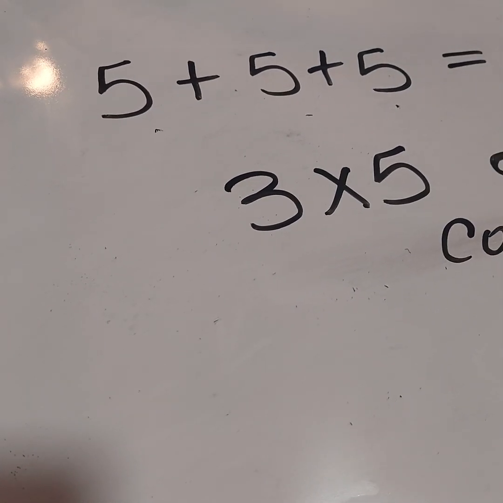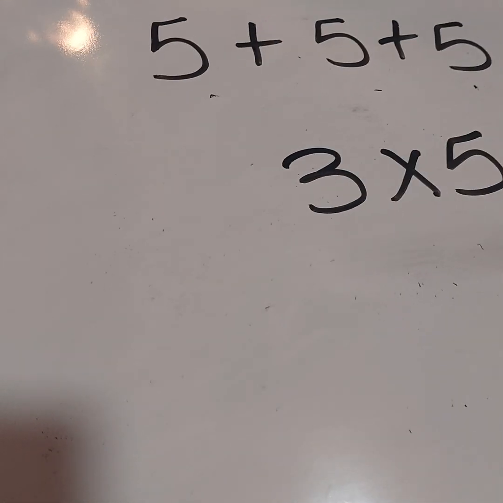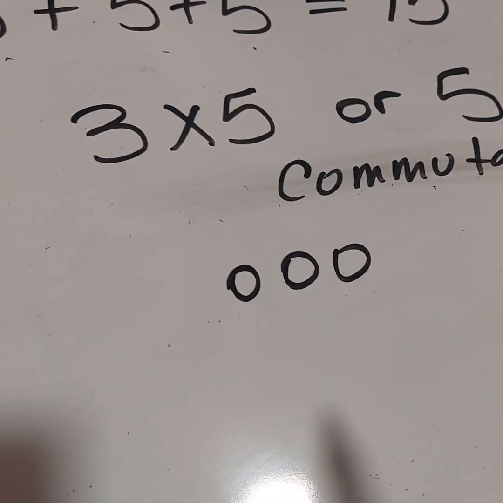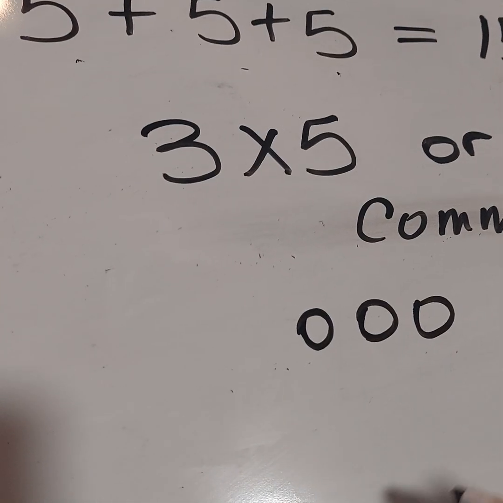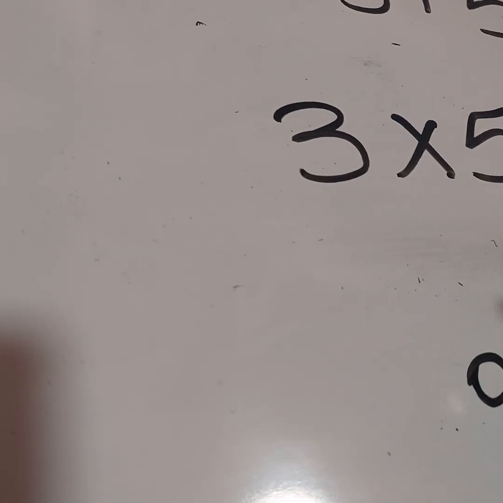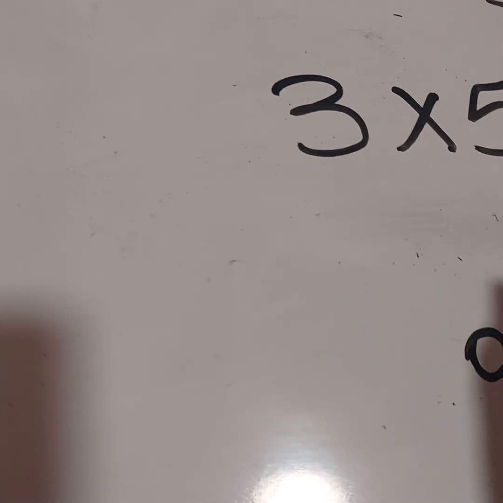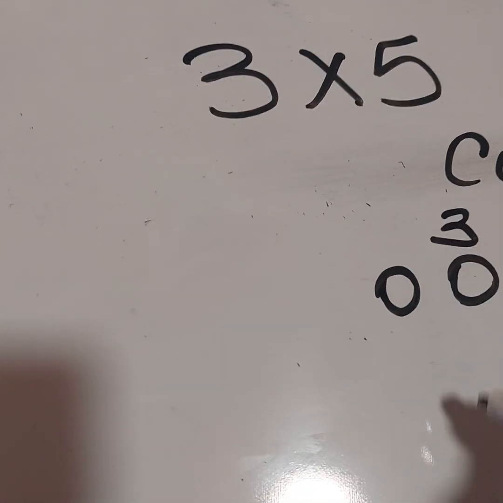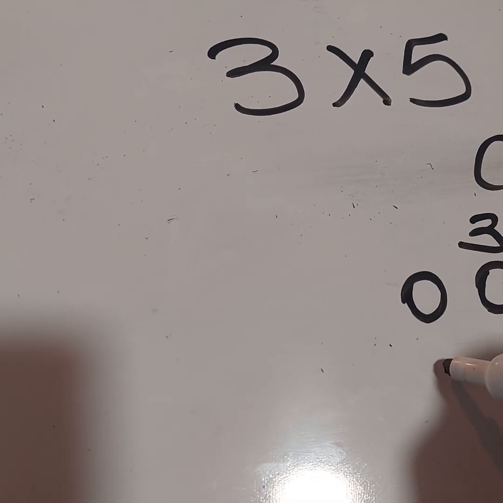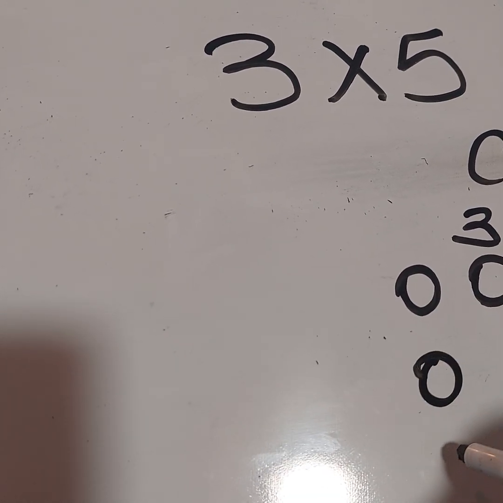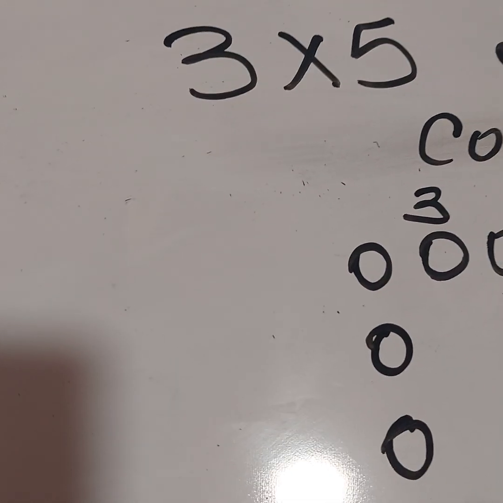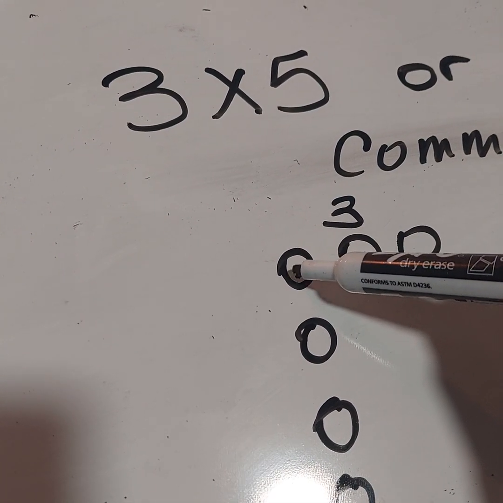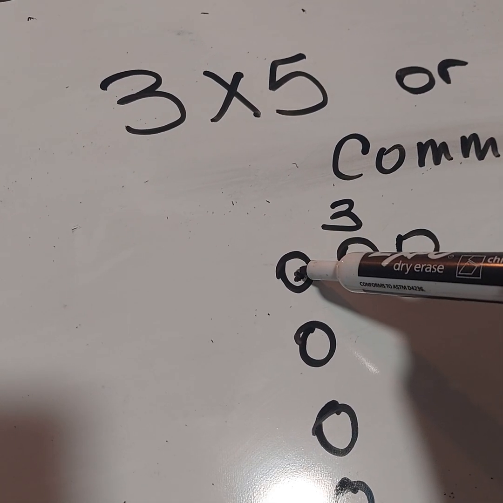So I could start with either a 5 or a 3. Your choice, whatever you like. So let's start with 3. I'm going to have 3 columns. I'm going to put 3 on the top. And you could just put a 3 right here to help keep track of your numbers. And I'm going to go down 1, 2, 3, 4, 5. You have to include this 1 as your number, okay? When you count your number, this is going to be your 1.